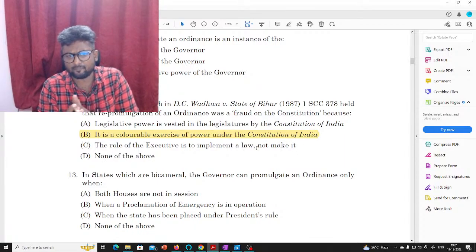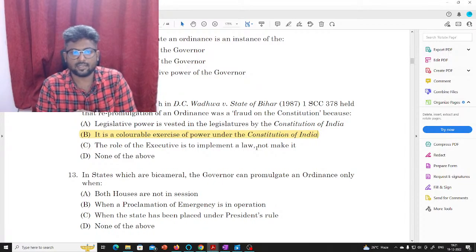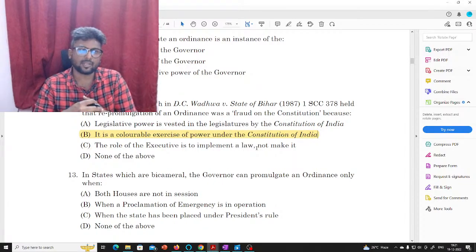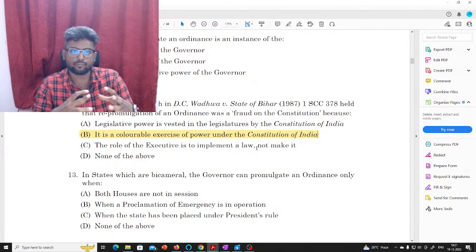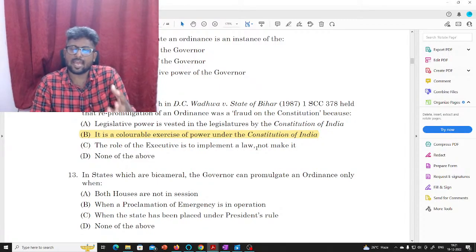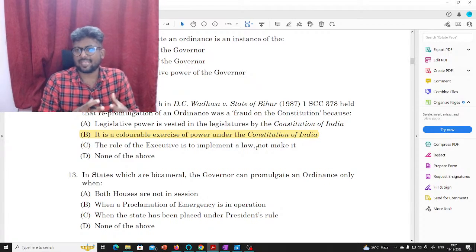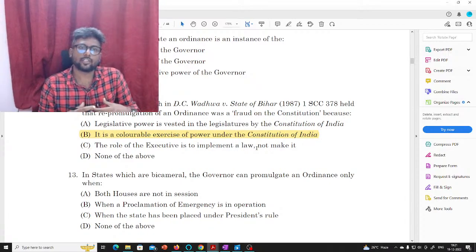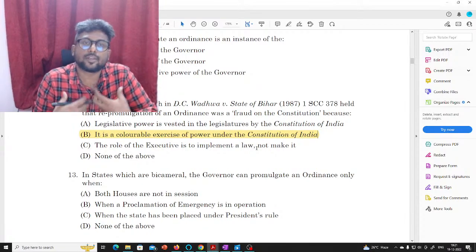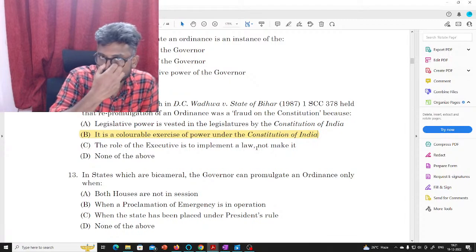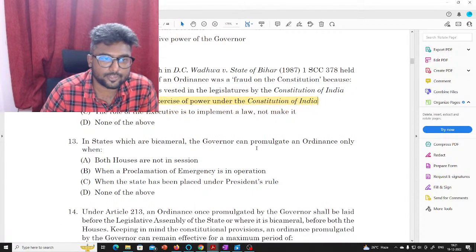Although this might seem to be a general statement, in India the role of the governor is a kind of mixture. It's not that he is only an executive. He also has powers to make laws. That is another beauty of the Indian Constitution, which has its own unique features.